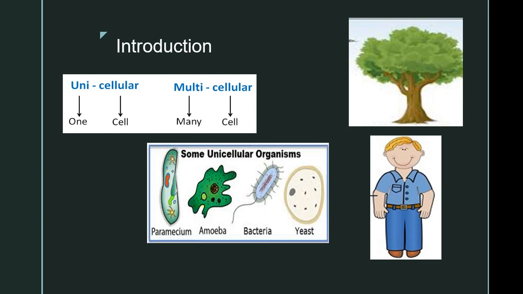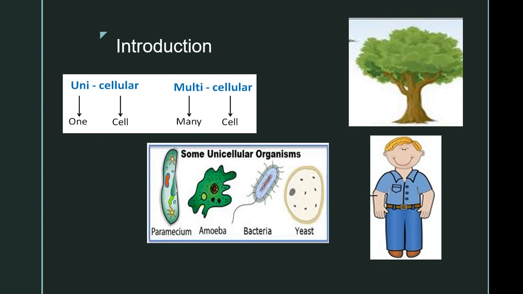In the same way, multicellular organisms are made up of many cells, and they also have to perform different functions like excretion, reproduction, digestion, circulation, and these are performed by different cells.